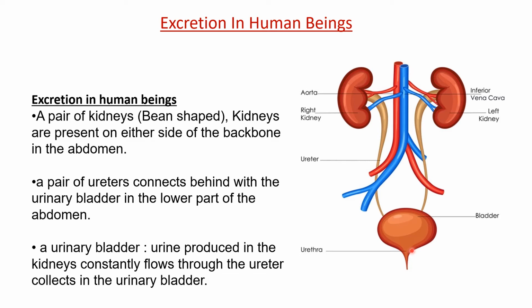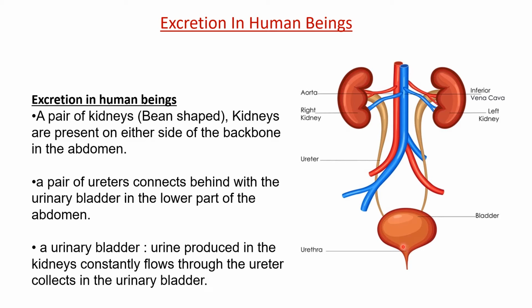Sphincters are circular muscles. Sphincters are present in many different places in our body, right? They are also present in the stomach, at the entry and the exit of the stomach, two sphincters are present. Even here sphincters are present, which help in the control of urine, right?